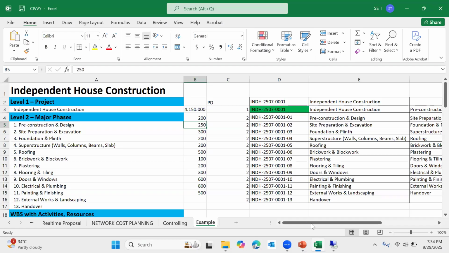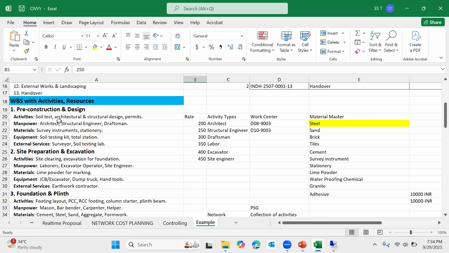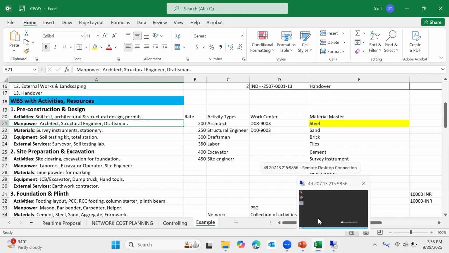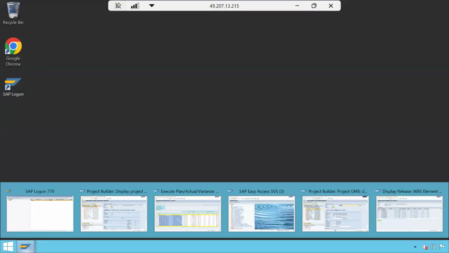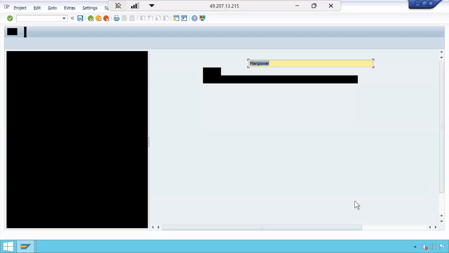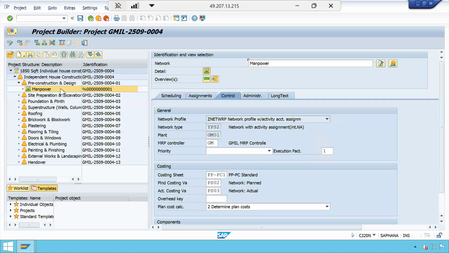So now, how to do the manpower planning? Manpower planning according to these phases. For example, here I have some manpower activities like architect, structural engineer, and draftsman, which are required for the manpower. So what I will do, I will create architect, structural engineer and draftsman activities. How to create that? I will create as it is.